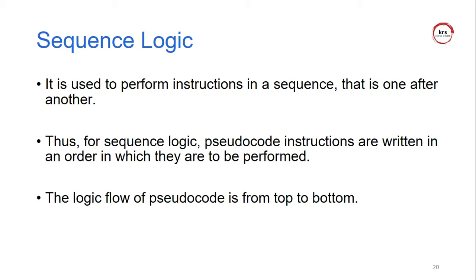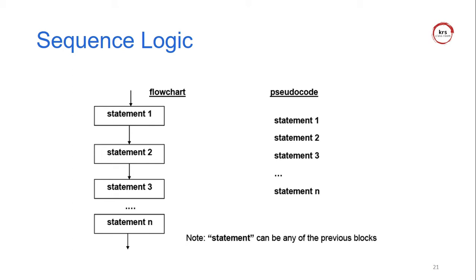So for sequence logic, pseudocode instructions are written in order, and they are to be performed in sequence. The logic flow of pseudocode is top to bottom. It always starts from the top and finishes at the bottom. The diagrammatic representation of sequence logic is the flowchart: statement 1, statement 2, statement 3, up to n statements.